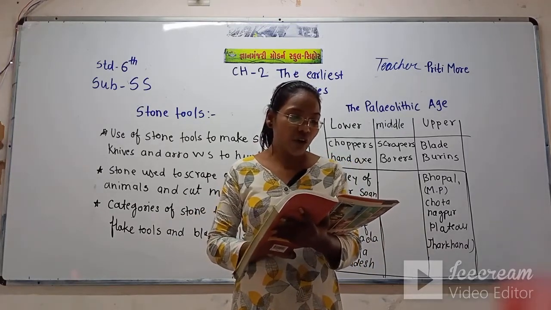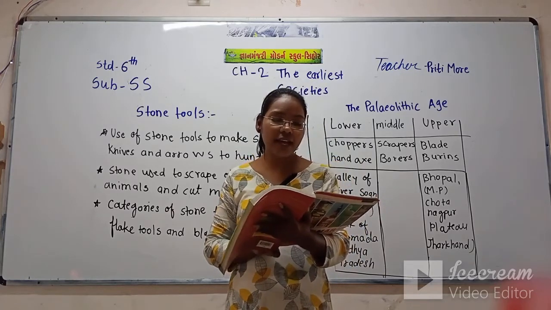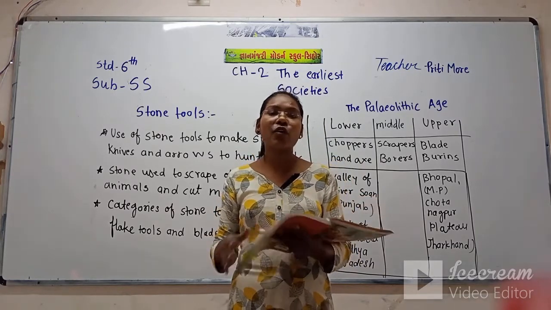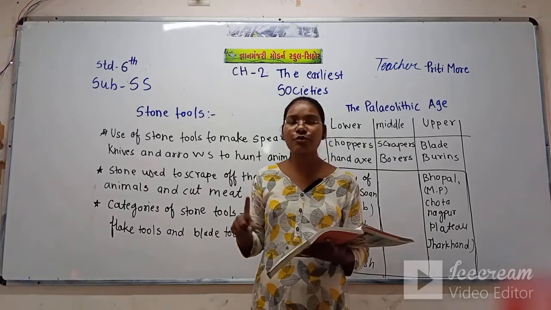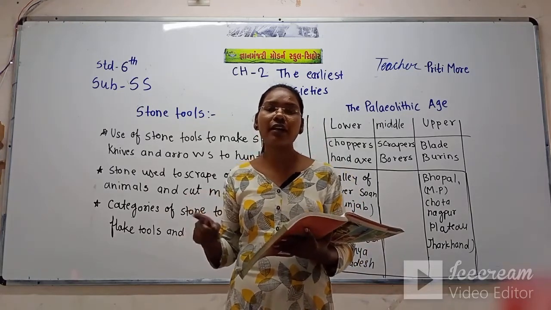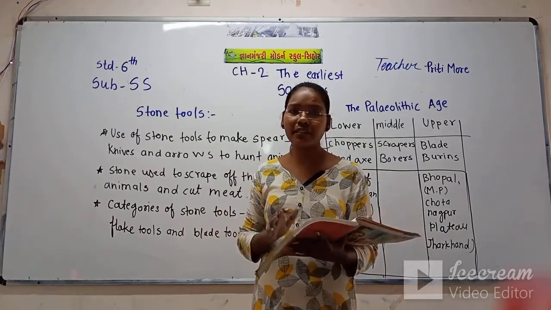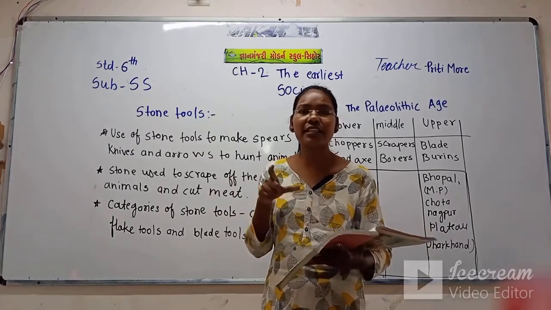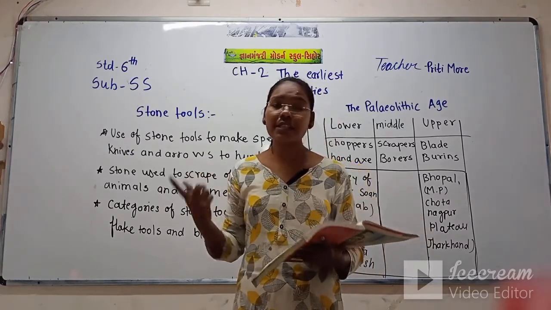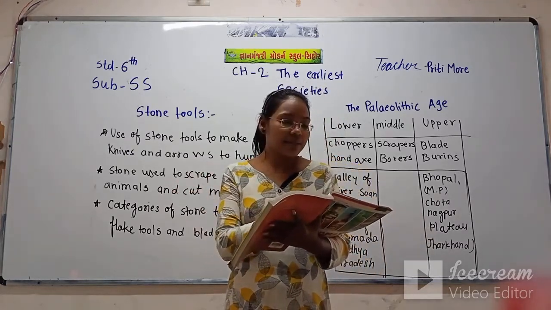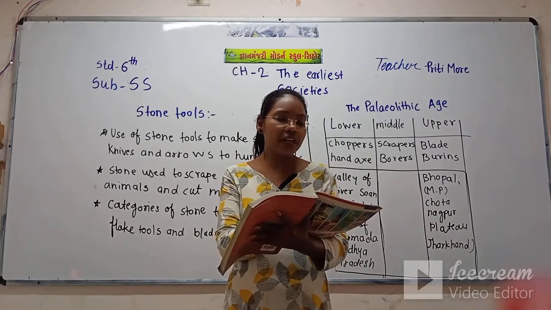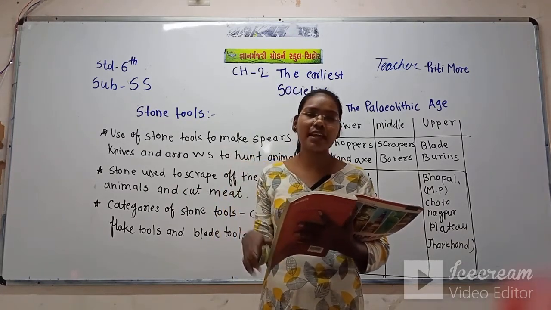They were also used to clear forests and cut wood. And what was the second use? The first uses of stone tools were hunting, chopping, cutting and scraping. These were the uses of stone tools. The second was that they were also used to clear the forest and cut wood.